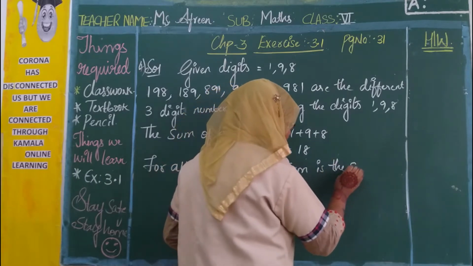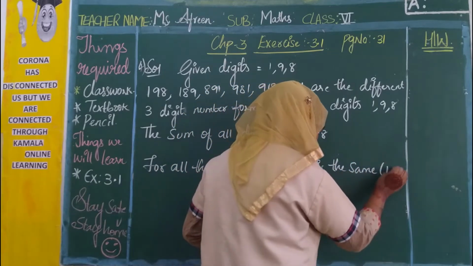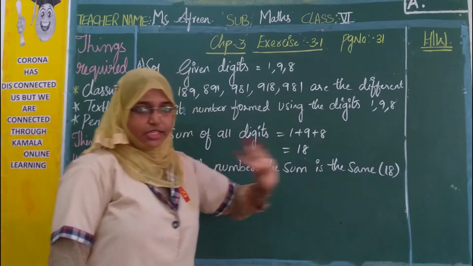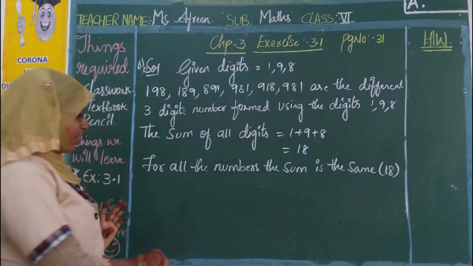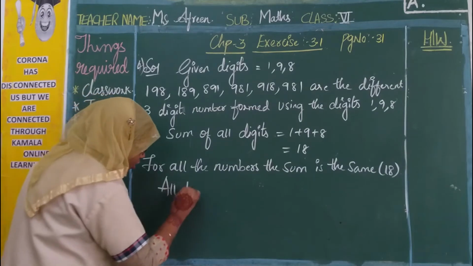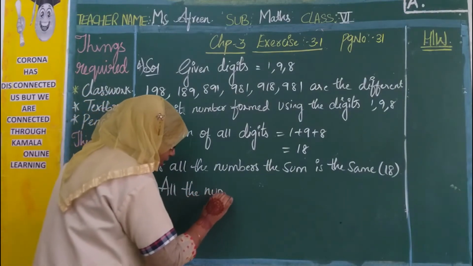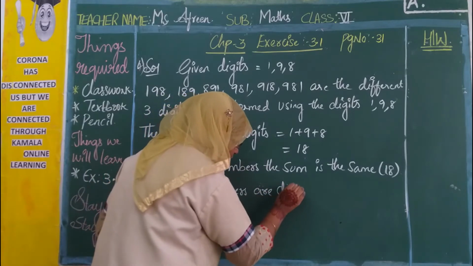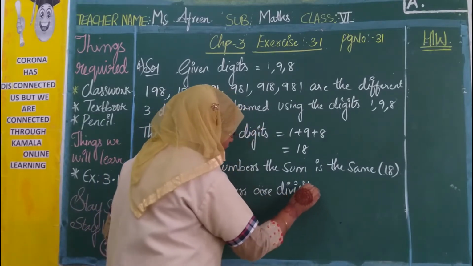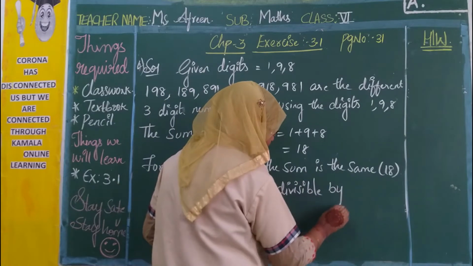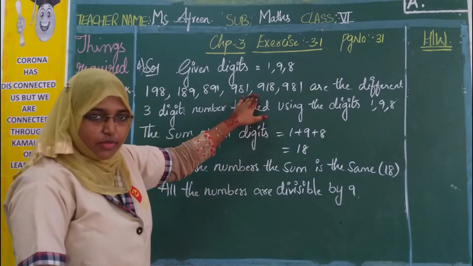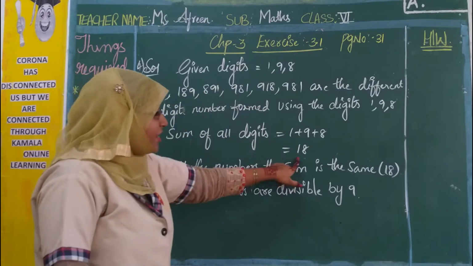Yeah, same. That is 18. For all the numbers, the sum is 18. So all the numbers are divisible by 9. For all numbers, the result is 18, that is, the sum of the digits is 18. So every number is divisible by 9.